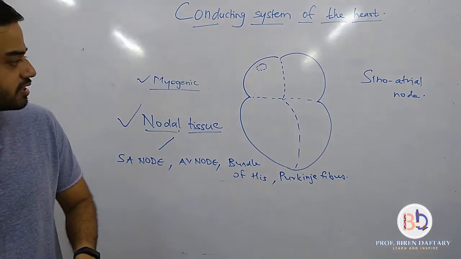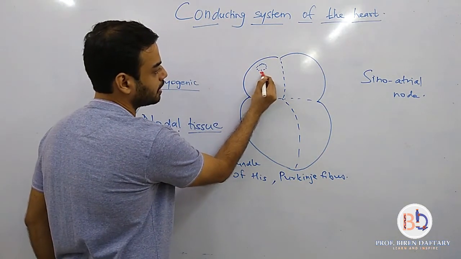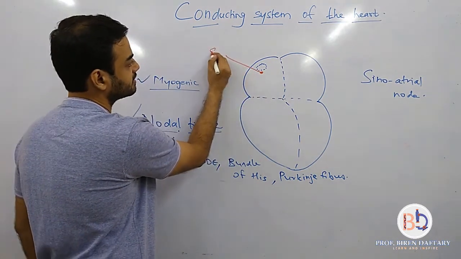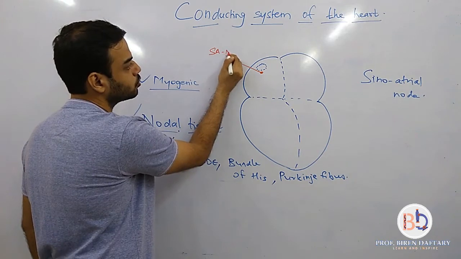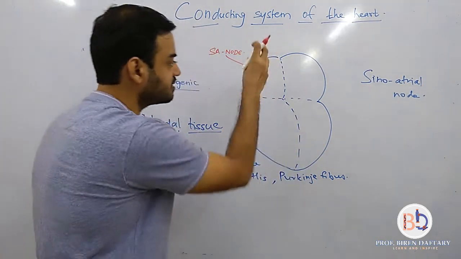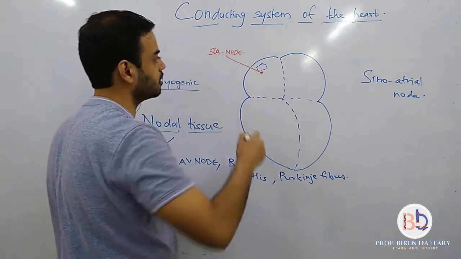So what I will do is I will use the red color for the nodal tissue. So here comes the SA node. Alright, this area is called the SA node, sinoatrial node. Now this is the most important part and it is also called the pacemaker of the heart.